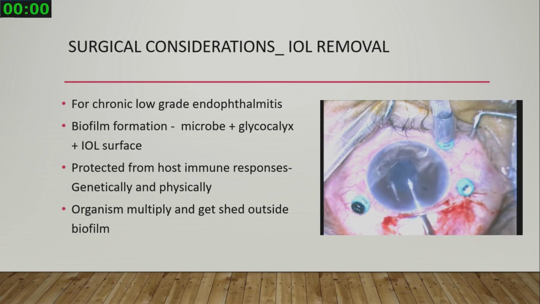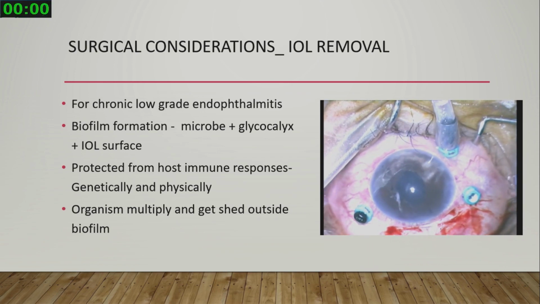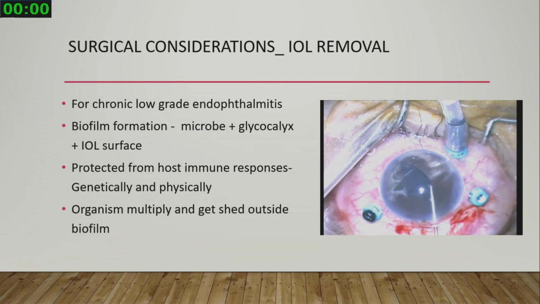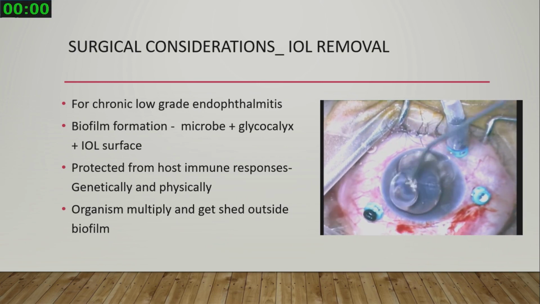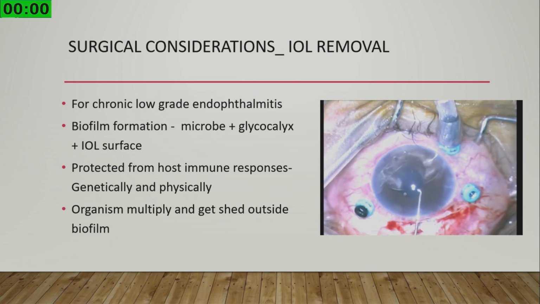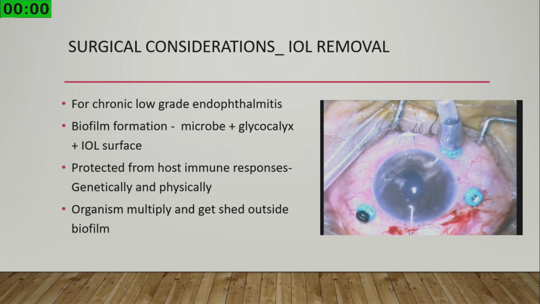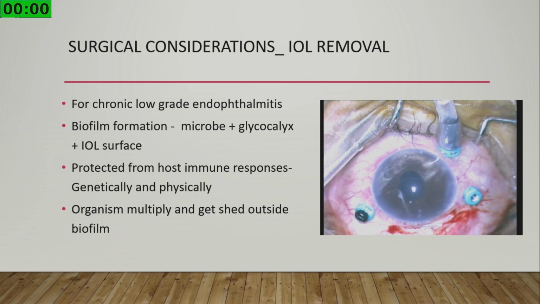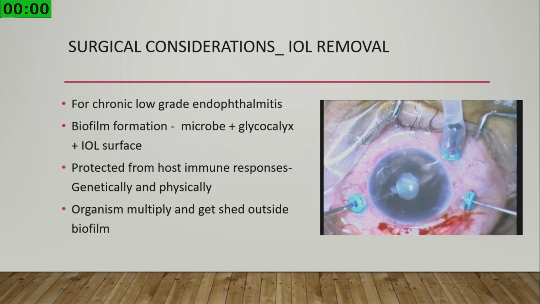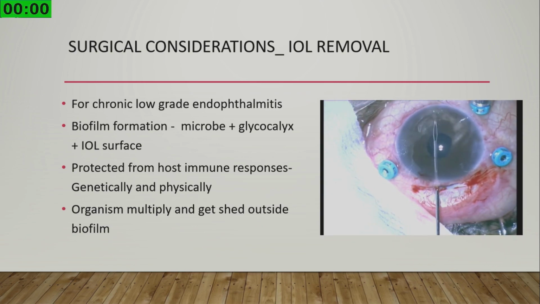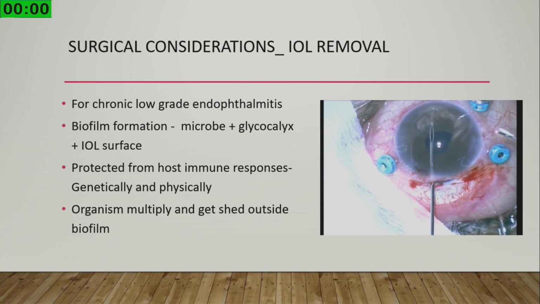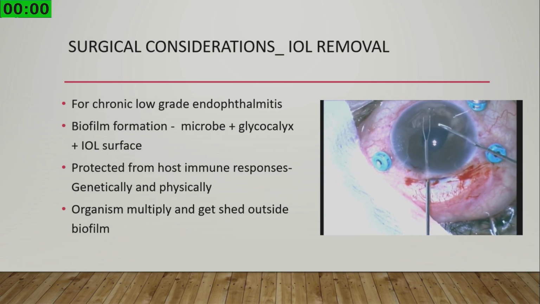The organisms multiply inside this glycocalyx and shed in between, causing recurrent inflammation. You can see, even though the vitreous is clear, there was a lot of whitish material in the anterior chamber. So these cases require IOL removal. Not only the IOL, but also the capsular bag and all the material inside the anterior chamber. Sometimes there may be membranes; you can see there is a thick sheet of membrane here, which has to be carefully removed before you close the eye.